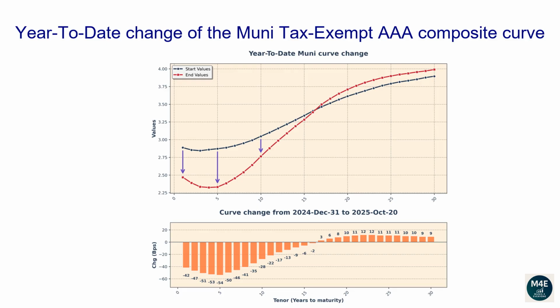The 1-year tenor changed -42 basis points. The 2-year tenor changed -47 basis points. The 5-year tenor changed -54 basis points. The 10-year tenor changed -28 basis points. The 20-year tenor changed 10 basis points. The 30-year tenor changed 9 basis points.